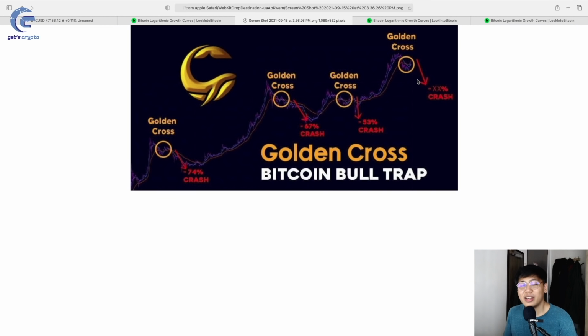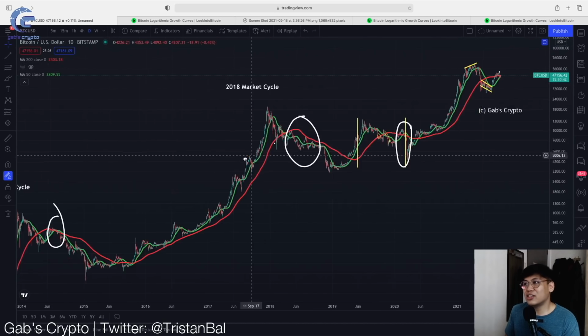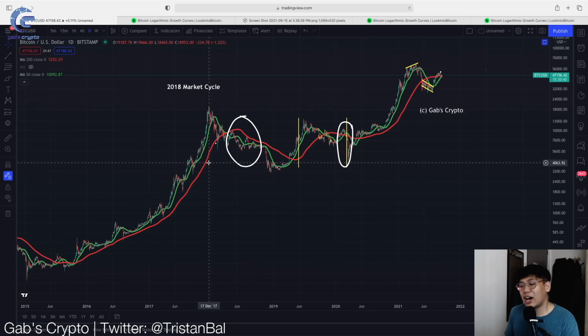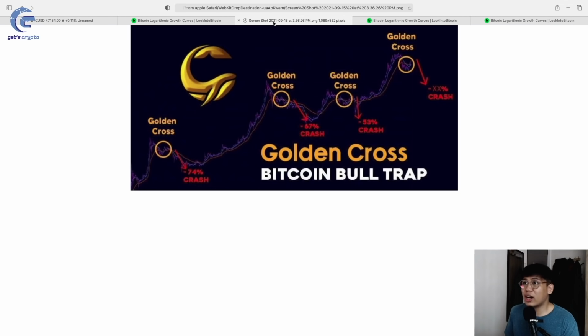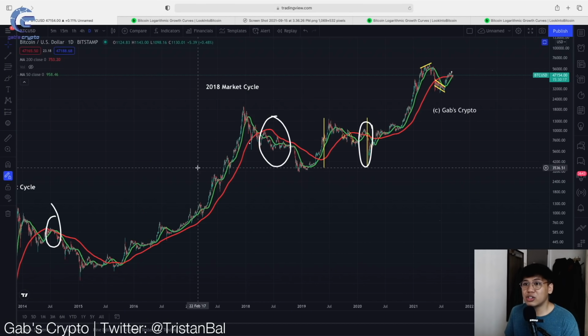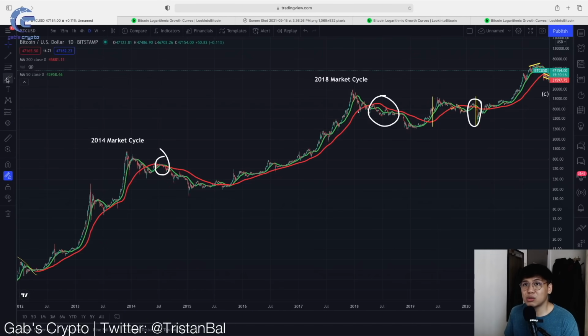And now the next question is, are we going to see a bull trap in this recent golden cross? Well, this is my honest opinion. I don't think we're going to see a bull trap during this next golden cross. And why do I say that? Because if you're going to look at historical data, this so-called bull trap during a Bitcoin golden cross happened after a market cycle top. So this one was a market cycle peak, and then this one was a golden cross.